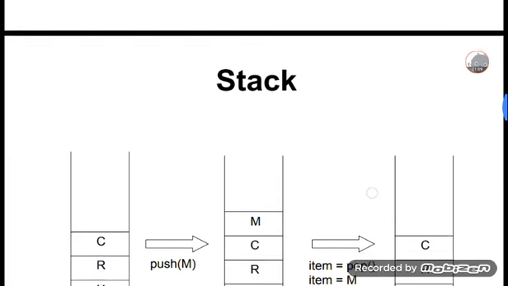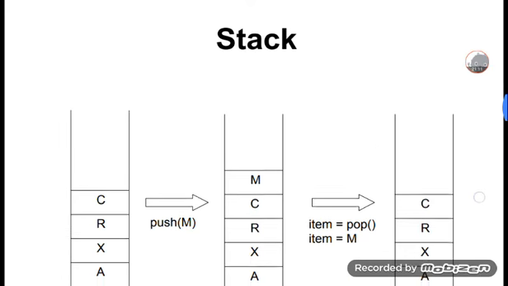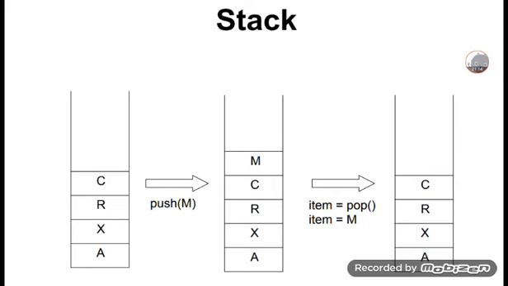For example, as shown in the picture, in this stack I am arranging some letters: A, X, R, C. Push a letter onto that stack; the last one is M. Then item equals pop. That item was popped. When I pop M, the remaining R stays there. M is popped. Push and pop are both shown in this picture, and after the pop the remaining elements are here.